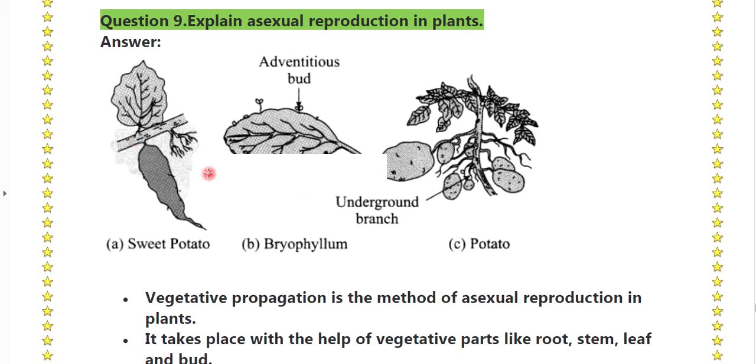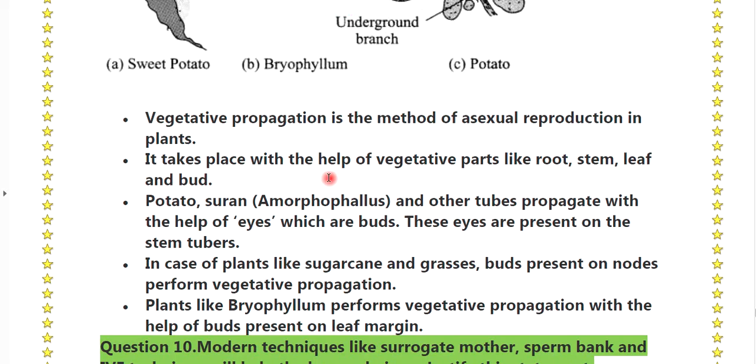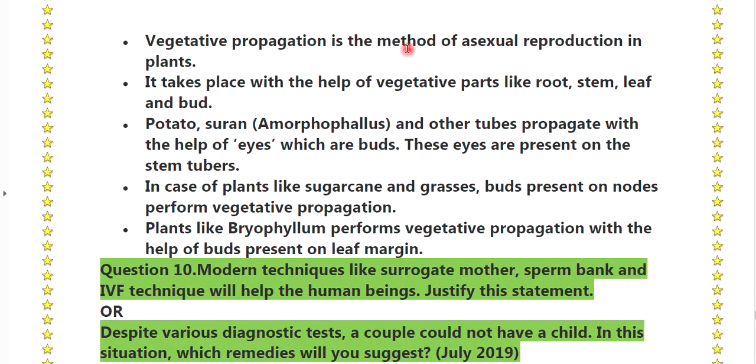Explain the asexual reproduction, that is in sweet potato, in leaf and underground branch, potato, that is bryophyllum. Vegetative propagation is the method of asexual reproduction in plants. It takes place with the help of vegetative parts like root, stem, leaves and bud.